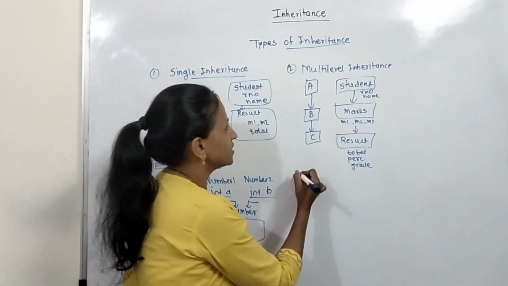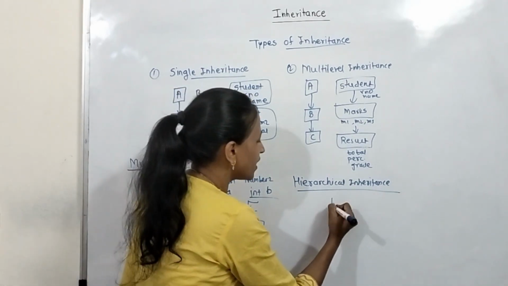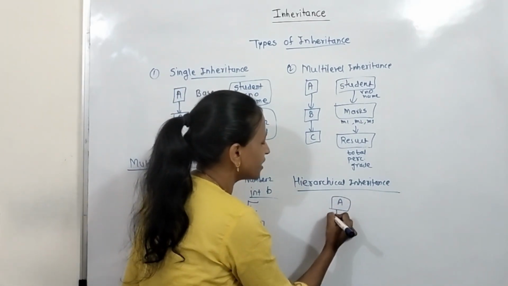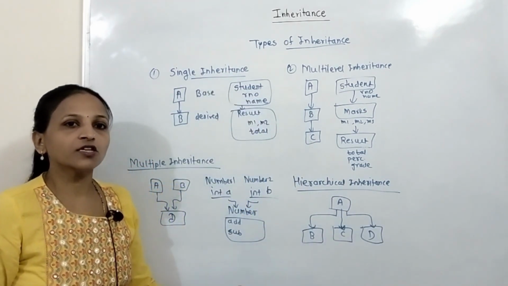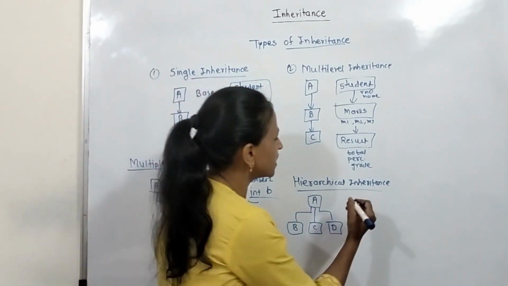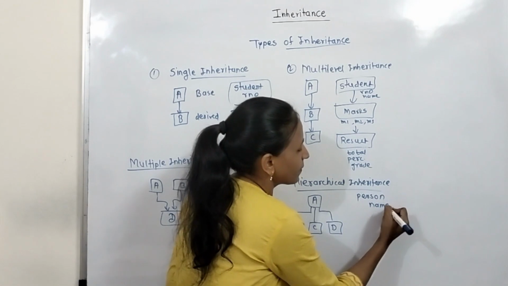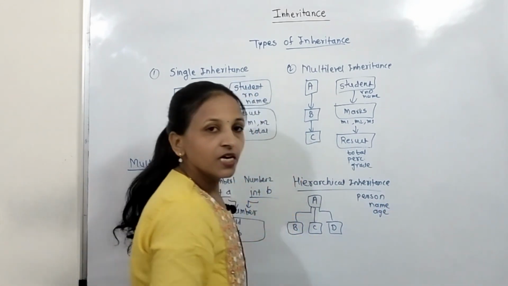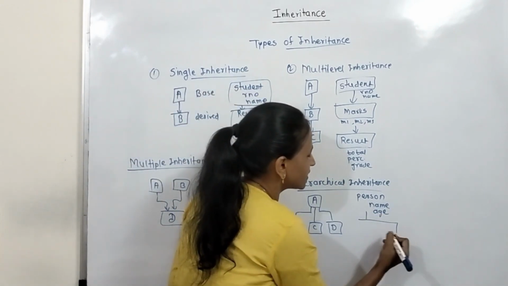Now the next one is hierarchical inheritance. Suppose there is only one base, and from that you are creating multiple derived classes, then that is the concept of hierarchical inheritance. For example, let there be a person class, having a name data member and an age data member, and from that person class you are creating two derived classes.